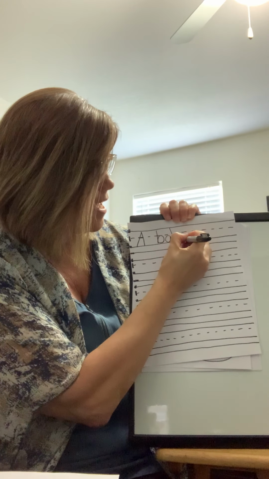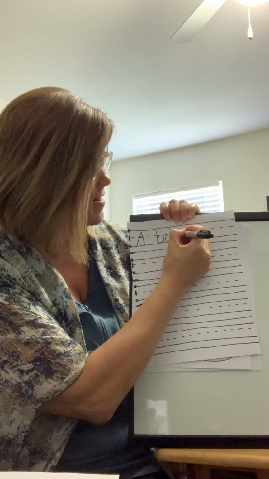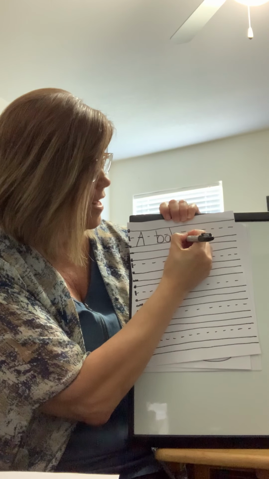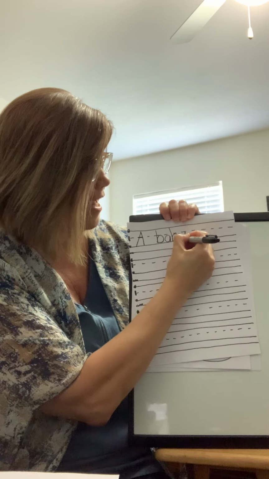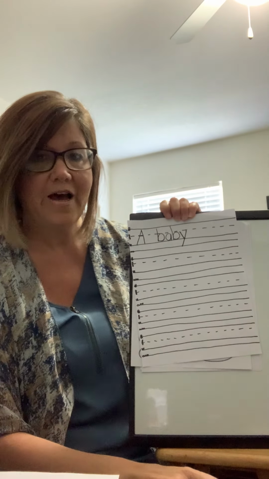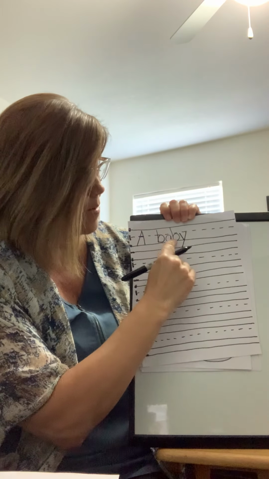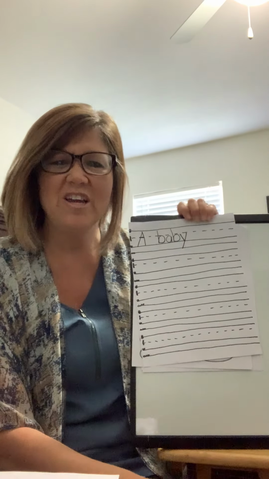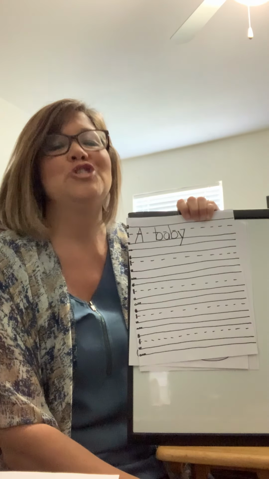I start at the sky, go down to the grass, and then I start at the plane, go down to the grass, and I go back up to the plane, and I go all the way down to the worm line for that one. So A, baby. And what are we talking about? A baby what? Chick. That's right.